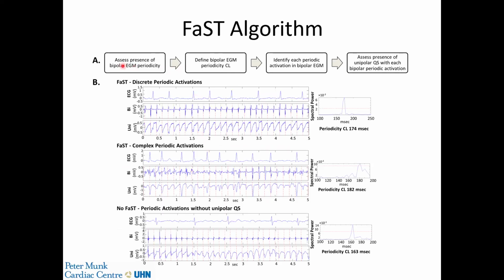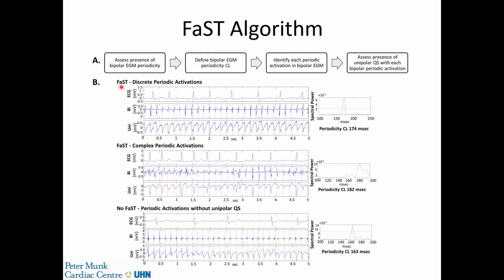The algorithm, broadly speaking, has 4 steps. We first try to assess the presence of bipolar electrogram periodicity using spectral analysis. This then allows us to define the bipolar electrogram periodicity cycle length. Knowing the cycle length, we use an algorithm to identify each bipolar activation in the bipolar electrogram. And once we've identified the local activations, we can then assess the presence of unipolar QS morphology in each of the bipolar periodic activations. So let me give you some examples.